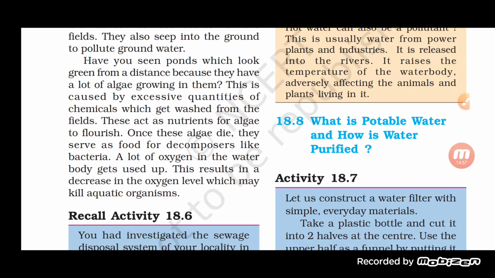Because of all this process, a lot of our consumption of oxygen has taken place, and this will result in the decrease in the level of oxygen in the water. And obviously, if the level of the oxygen will be less, it will be quite difficult for the aquatic organism to survive, because they get the dissolved oxygen which is present in the water itself. So the oxygen will be consumed, and due to which the aquatic organism may get killed.